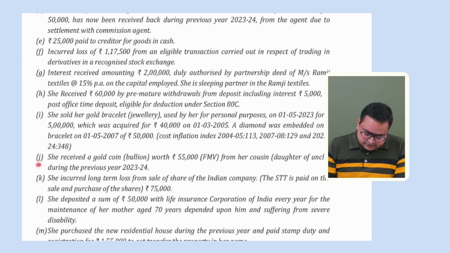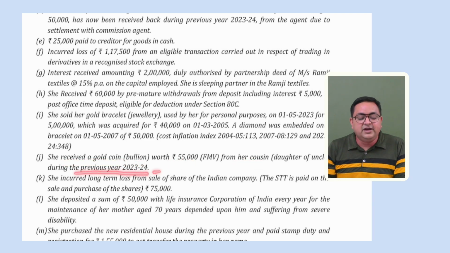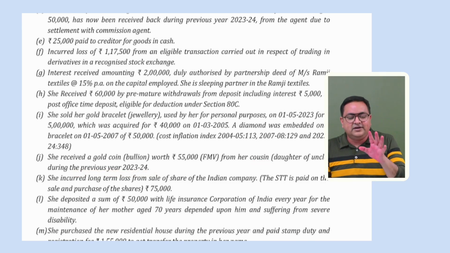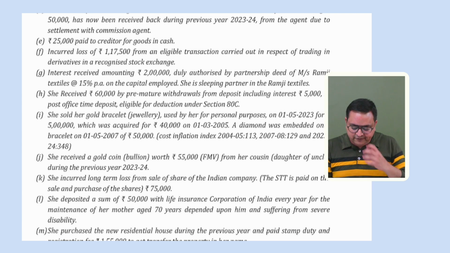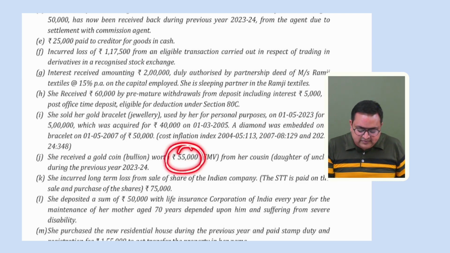Okay. Next point says she received a gold coin bullion worth rupees 55,000 from her cousin during the previous year 23-24. So this is a gift which you have received from the cousin. Is the cousin a related person? No, it is not under the definition of relative, and this is a capital asset. Gold is a capital asset, and the fair market value is also more than 50,000 rupees. So if it is more than 50,000 rupees, this entire amount will be taxable as IFOS. So please make it IFOS income.